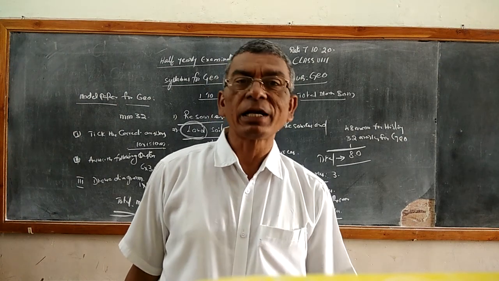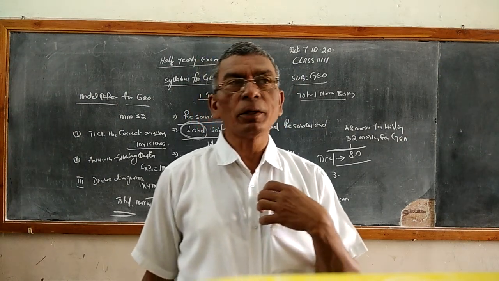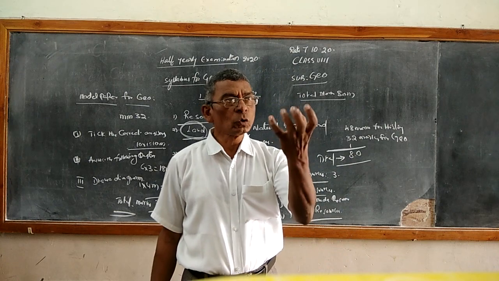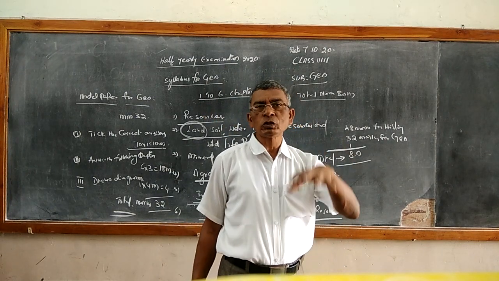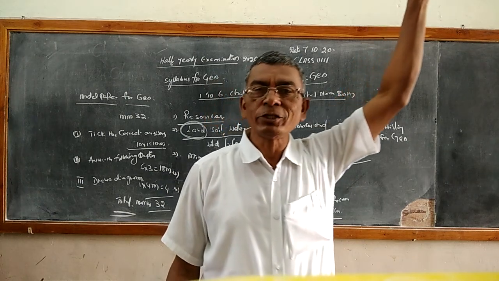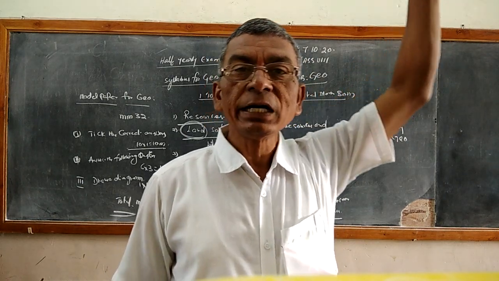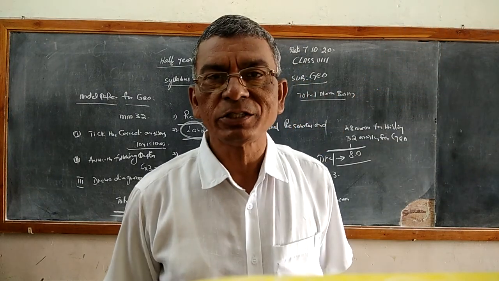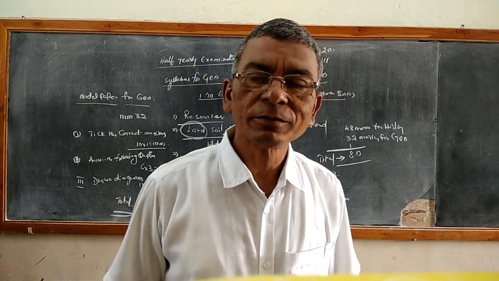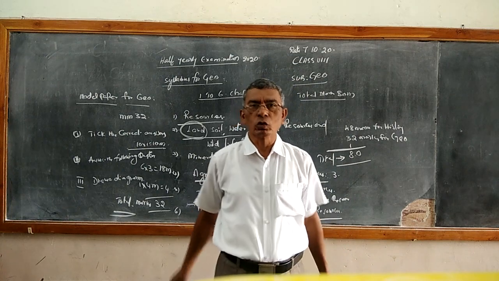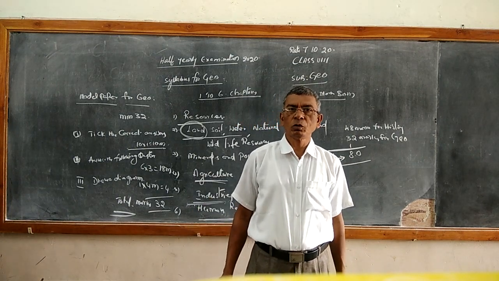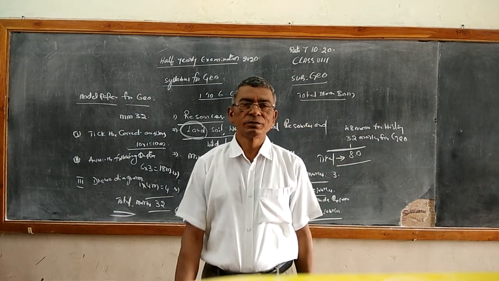Because ultimately we, the humans, are utilizing all the resources which are given by nature, given by God, I may say. So, humans also are considered a resource.